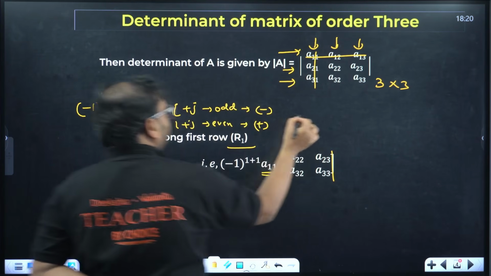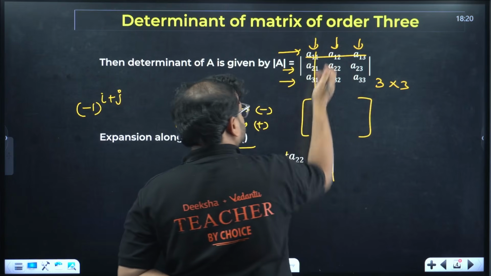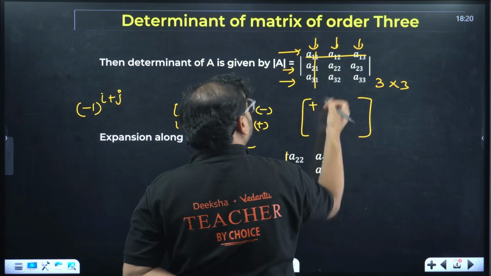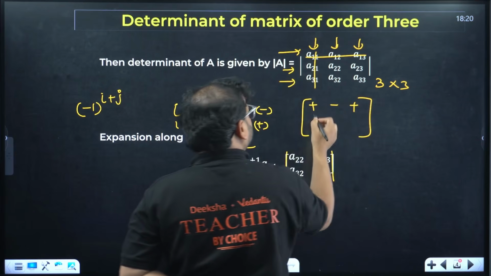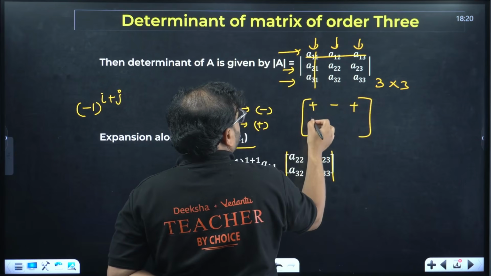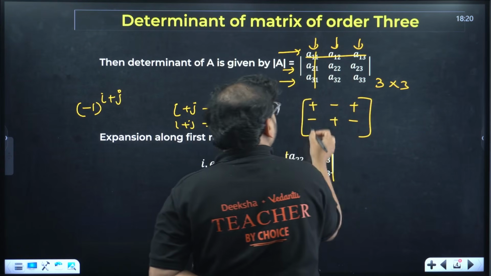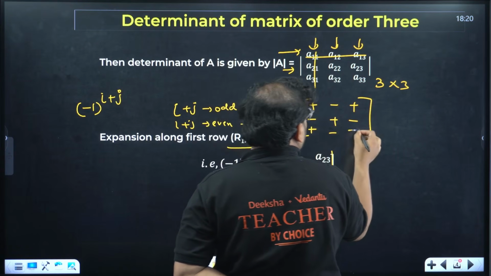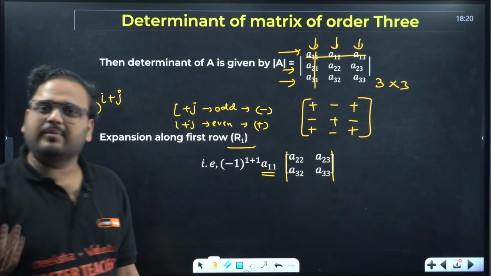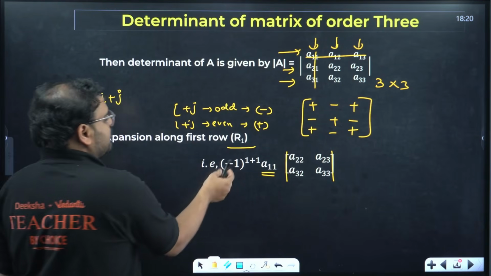If you check carefully, in the order of a 3 cross 3 matrix, first one is what? 1 plus 1, so plus. 1 plus 2 is odd number, so minus. 1 plus 3 is even number, plus. Here also 2 plus 1 is odd, so minus. 2 plus 2 is even, plus. And actually they alternate in nature: plus, minus, plus, minus, plus, minus. Of course, because odd and even will be next to each other, right? Okay. So you'll go with that sign. So this is going to be plus.